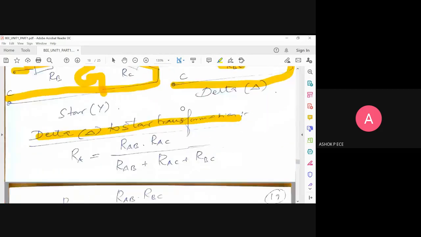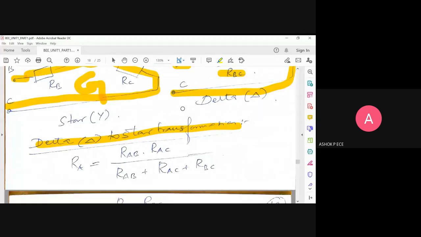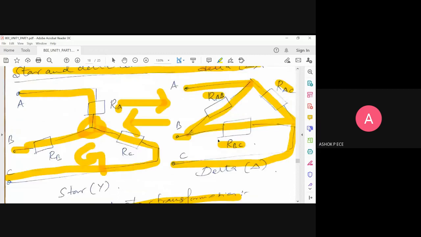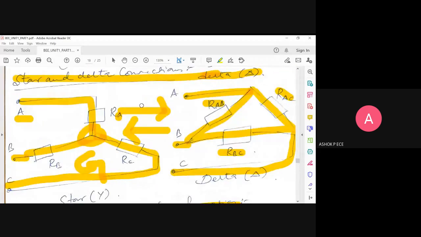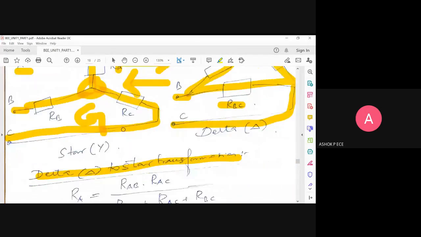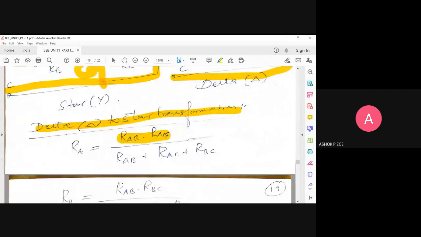See the formula. I will say the first one, and you can write the formula by yourself for the second one. These three are known. I'm going to find RA. At the junction A in delta, what are the two resistances available? RAB and RAC. So we have to use those two. The expression is RAB into RAC divided by the sum of all the resistances. That's all.